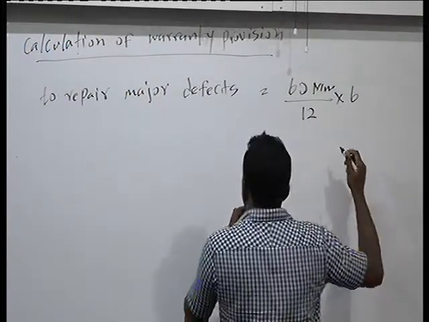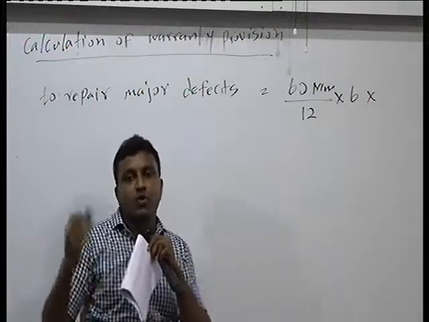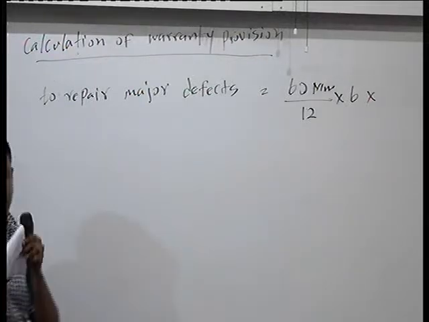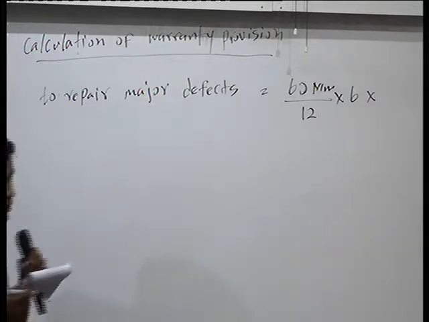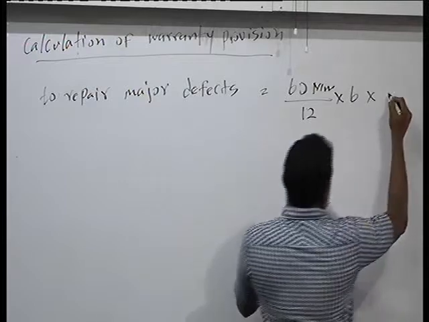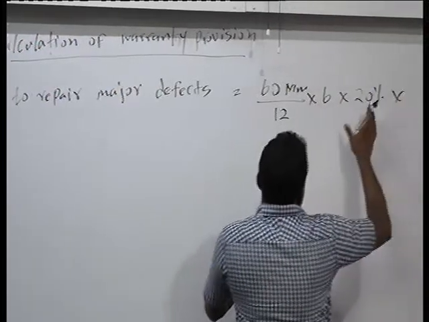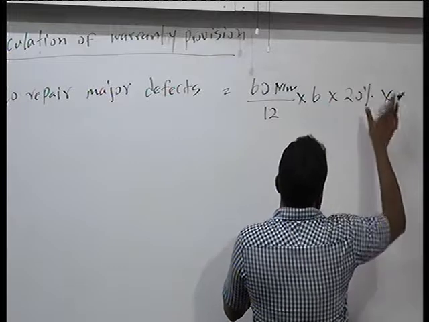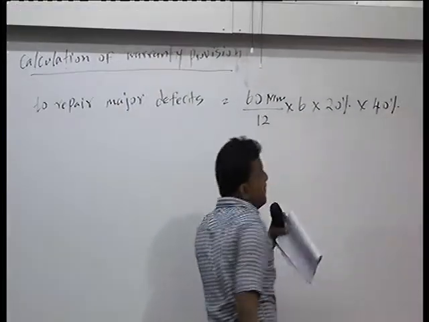Then according to the information given, out of total goods sold during the period, the major defects are equal to 20%. And out of this 20%, the warranty cost is equal to 40% of the sale value.